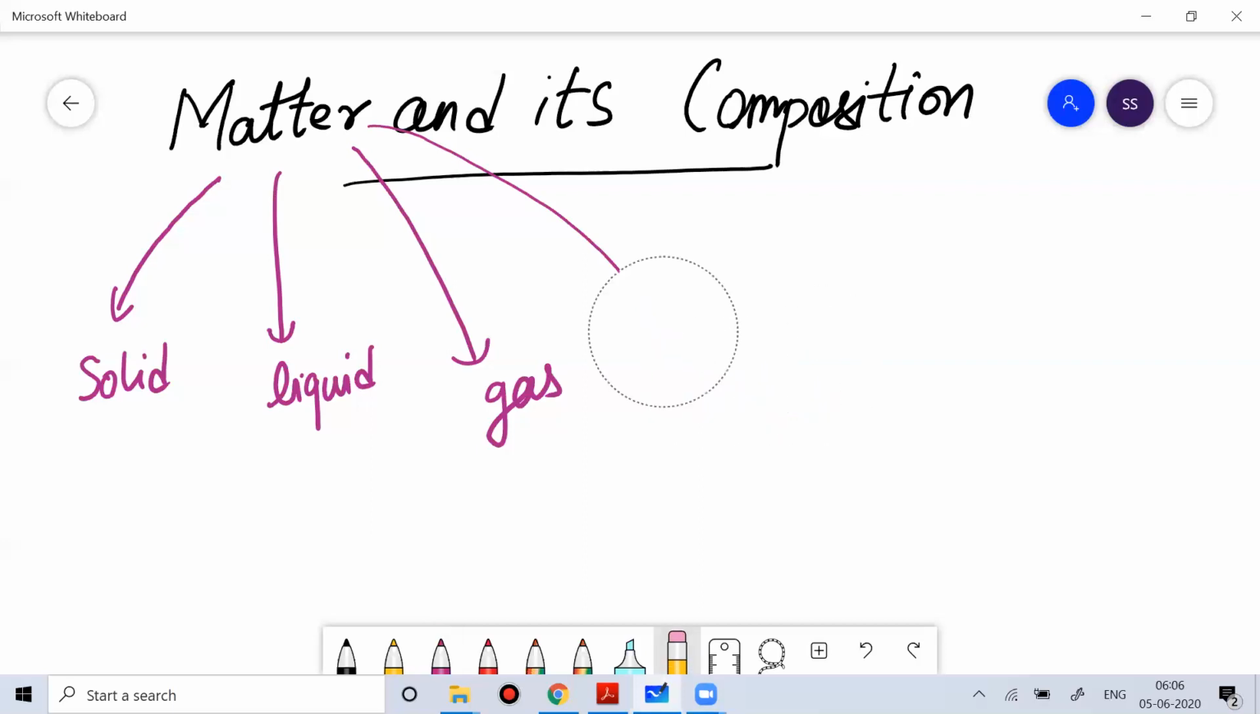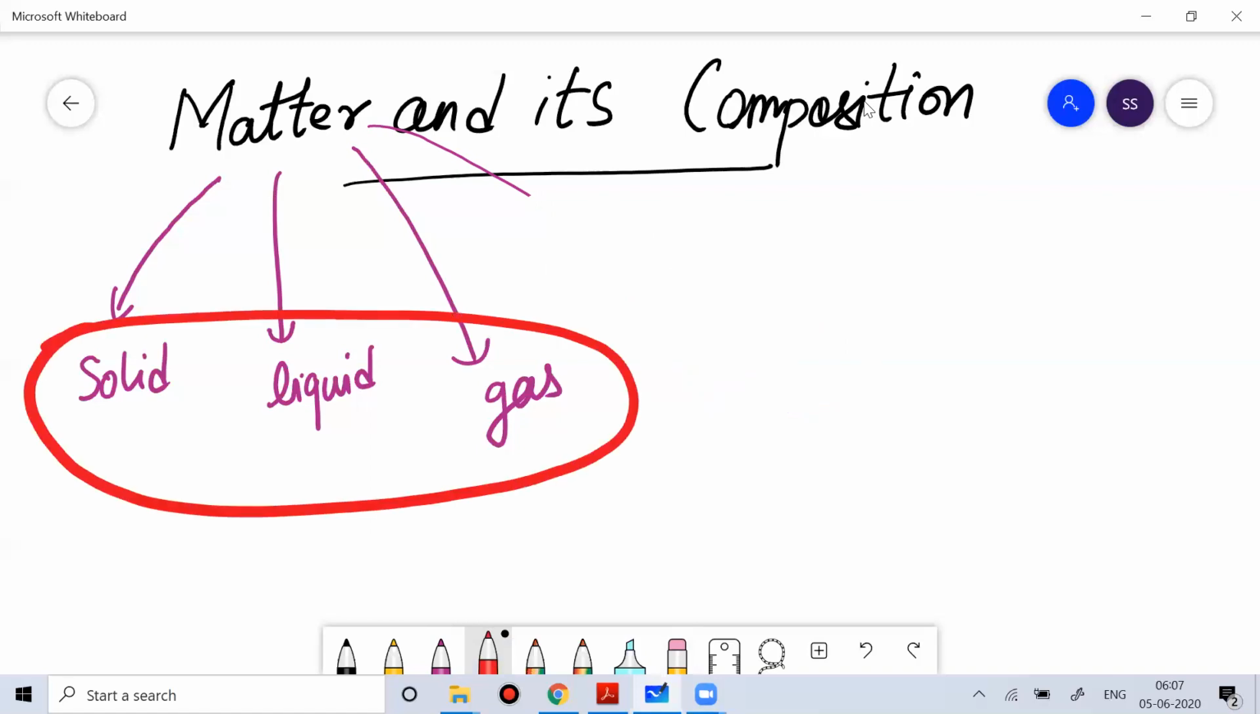Probably let's ignore plasma for the time being, and only focus on three different states of matter that we can see around us. They can be solid or liquid, or they can be gas. So how can you realize these three states of matter, whether they are solid or liquid or gas?